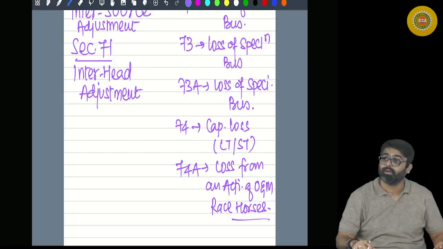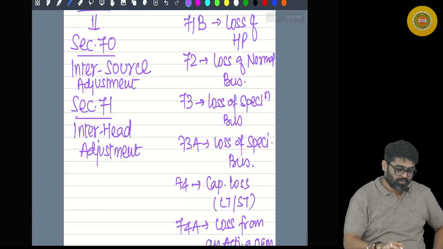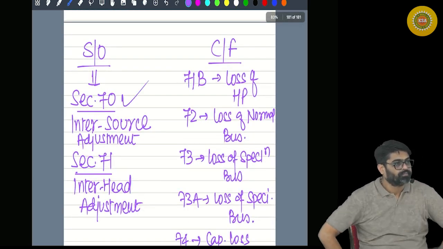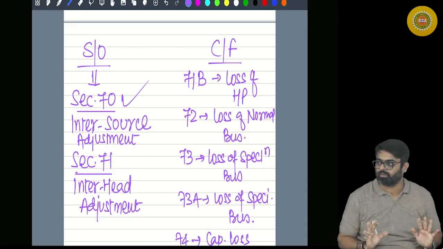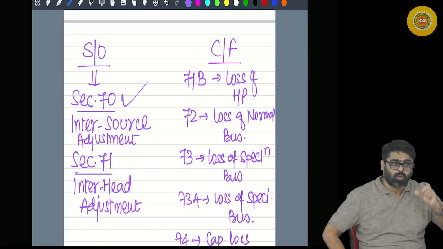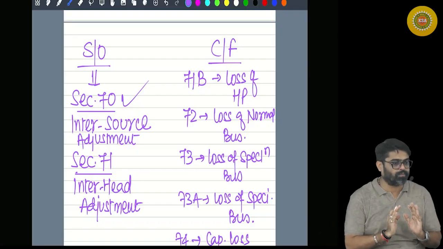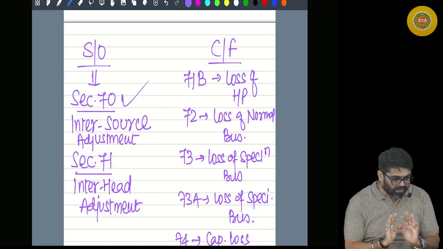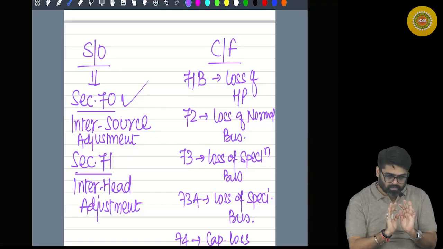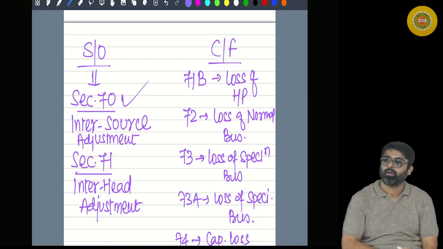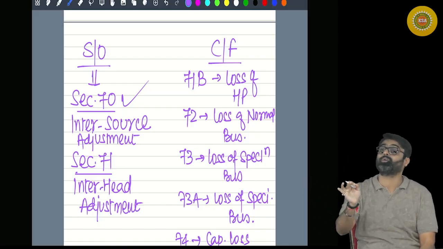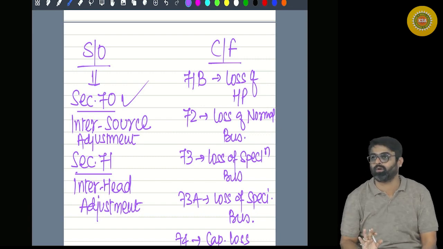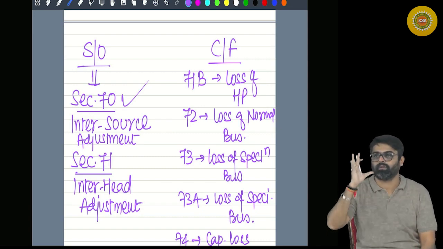Getting my point? Should I move? First point. What will you do first? If the loss is calculated for the first time in this year, what is your previous year? 24-25. In 24-25, the loss is calculated for the first time. Loss is calculated for any source. That loss will be adjusted within the same head against the profits of other source of income. Yes or no? That is section 70.